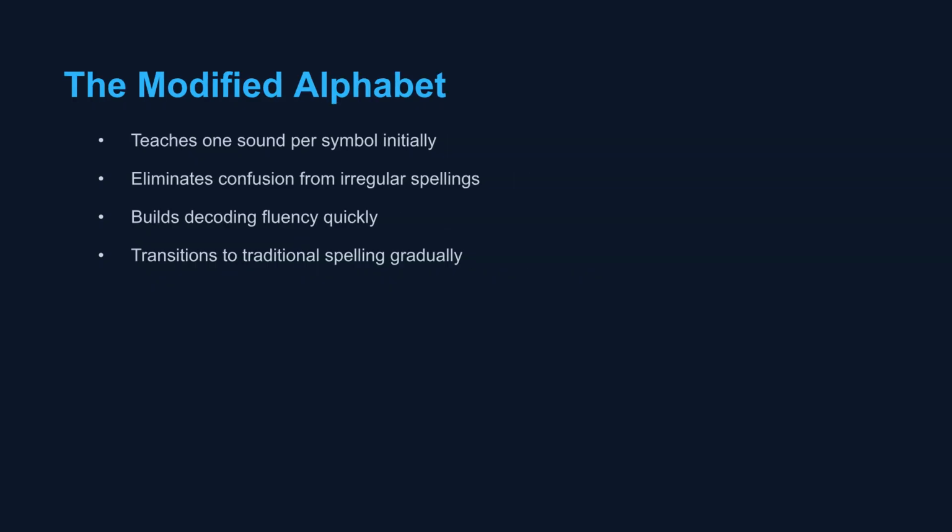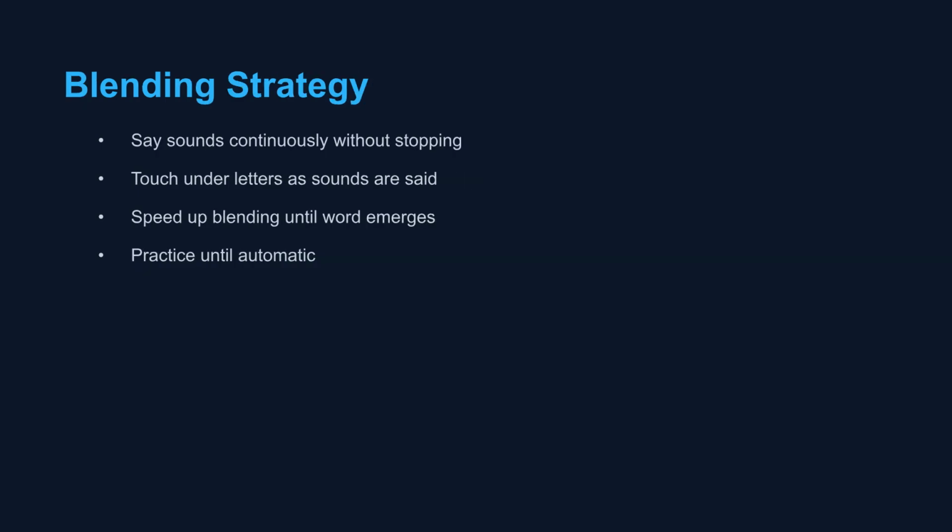The modified alphabet initially teaches one sound per symbol, reducing confusion from irregular spellings. This approach rapidly builds decoding fluency before gradually transitioning to traditional spelling. The blending strategy involves saying sounds continuously, touching under letters as they are said, and gradually speeding up until the whole word emerges. This is practiced until it becomes automatic.